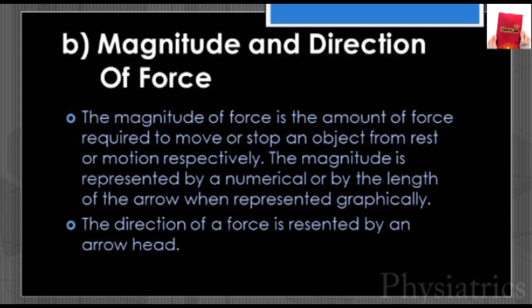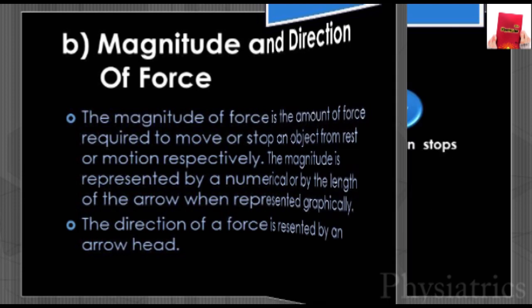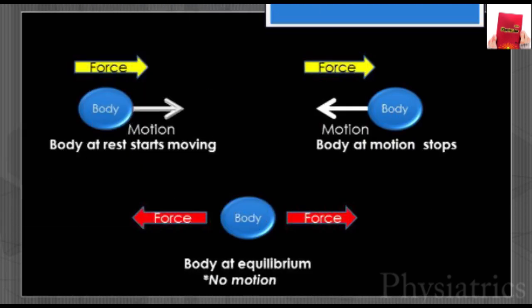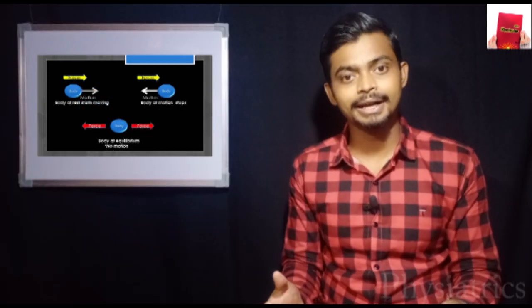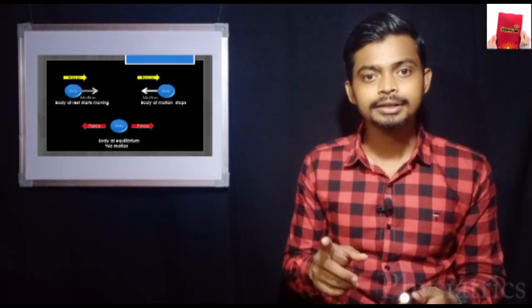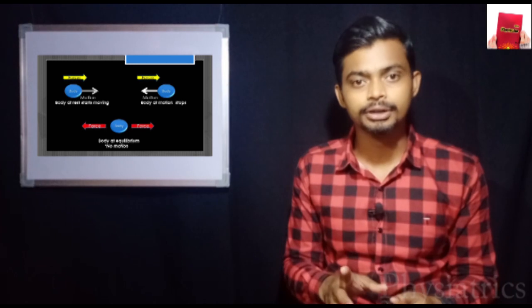The magnitude of a force is the amount of force required to move or stop an object from rest or motion respectively. The magnitude is represented by a numerical value or by the length of an arrow when represented graphically. The direction of a force is represented by an arrowhead. In the first figure, the body is at rest. The body will remain at rest until and unless there is some external force working on it.